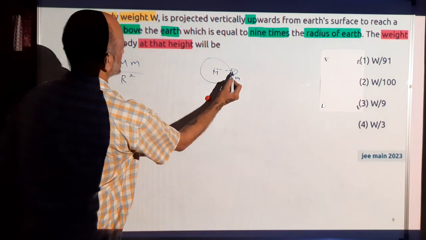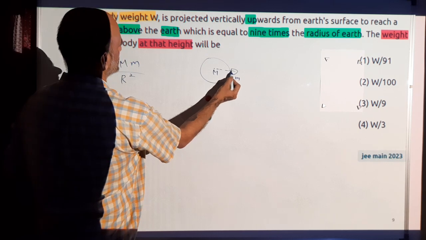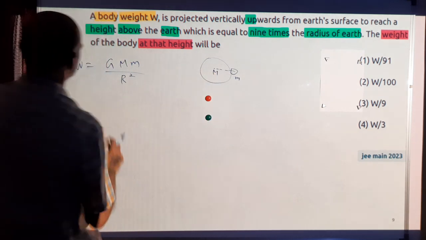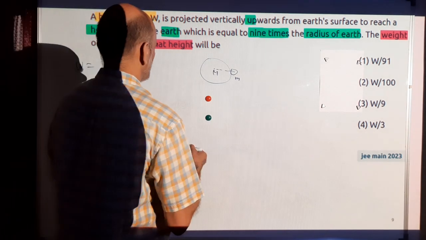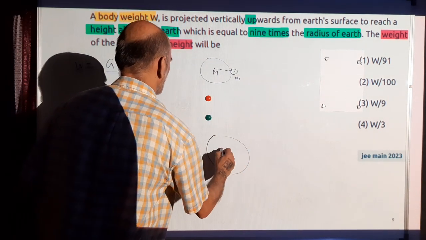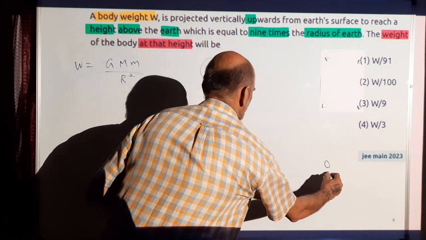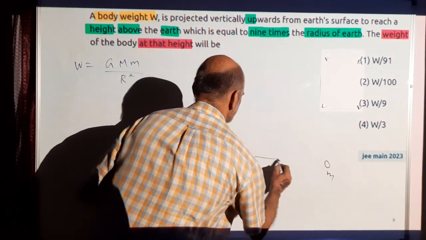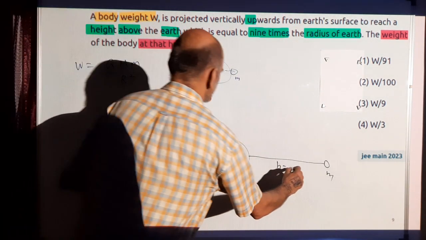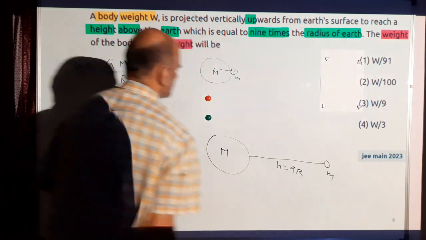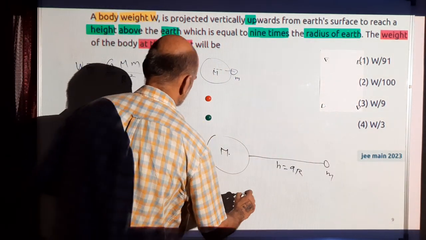This is a very small mass, so this distance we can neglect. So the distance from here to here is the same as the distance between here and this point, because this is a very small distance. So this is the radius of Earth. In the second case, the height of the small mass is increased. Height is from the surface of the Earth, 9 times the radius of the Earth. So that means the distance between the Earth and this test mass will be 10r.